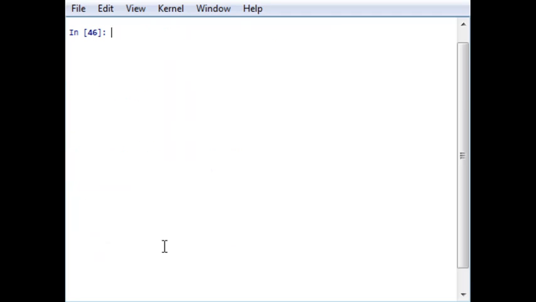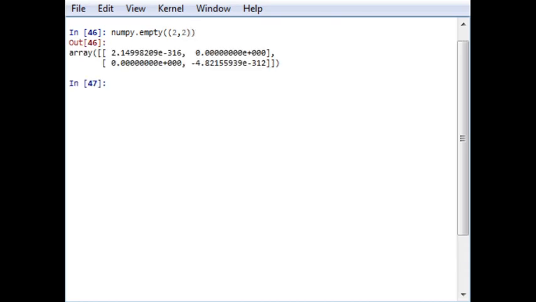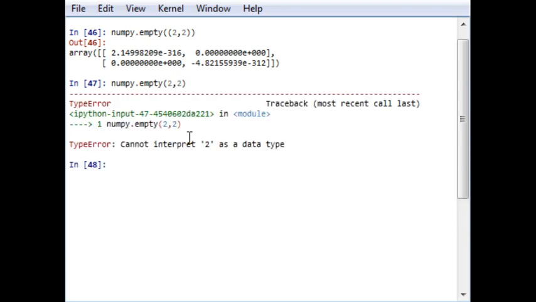you have to just use the function numpy.empty. For example, if I write 2 comma 2, what is this, it should be generated. Why, I have made a mistake, I think. numpy.empty, it should create, but it says cannot interpret 2 as a data type.